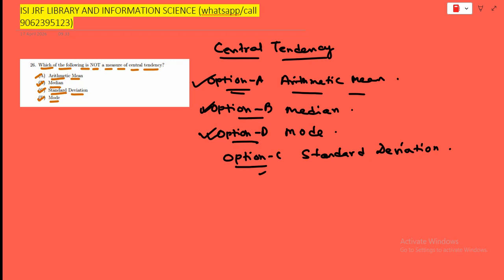Now in library science, we use the mean for calculating the average book circulation, median for finding the middle ground salary of the library staff. And mode is to find the most popular book in the library. We use the standard deviation to see if our book usage is consistent or if it's widely unpredictable.